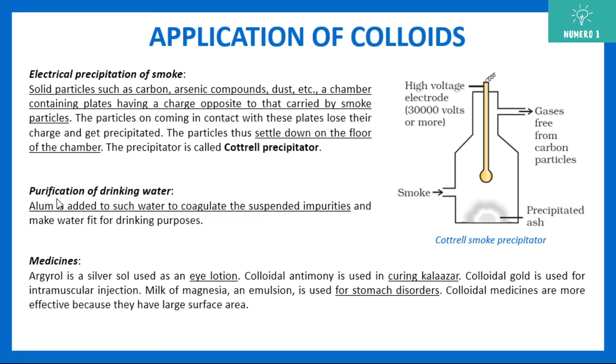Also, purification of drinking water. Alum is added to such water to coagulate the suspended impurities. So alum is one thing we add to purify drinking water. Also in medicines, we use a lot of colloidal particles. For example, we have different sols. Silver sol is an eye lotion. In curing diseases like kala azar, a colloid of antimony is used. Then there are colloids for stomach disorders, for intramuscular injections and so on. So a lot of applications are there in medicines.